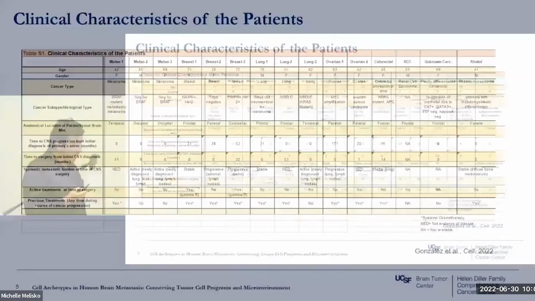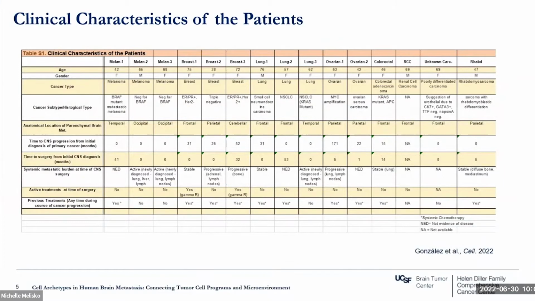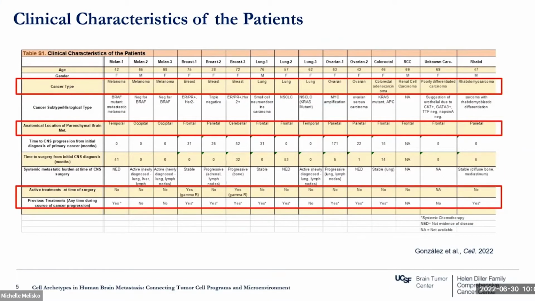Okay, this is very quick. We have different cancer types, and I want to highlight that most of the metastases that we included in this study were located in the brain cortex. Most of the patients didn't have any treatment at the moment of surgery, but most of them had treatment in the past to treat the systemic burden of the primary tumor. This is something really important to say, because we always discuss this when I present this data, about what is the impact of these therapies and what we see finally in the patient. There is an intrinsic noise in this when we work with human metastases.